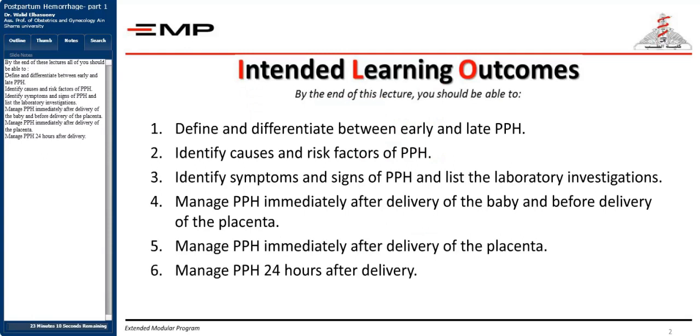By the end of these lectures, you should be capable of defining and differentiating between early and late postpartum hemorrhage, identifying causes and risk factors of postpartum hemorrhage, identifying symptoms and signs of postpartum hemorrhage and listing the laboratory investigations, managing postpartum hemorrhage immediately after delivery of the baby and before delivery of the placenta, how to manage postpartum hemorrhage immediately after delivery of the placenta, and how to manage the condition after 24 hours of delivery.